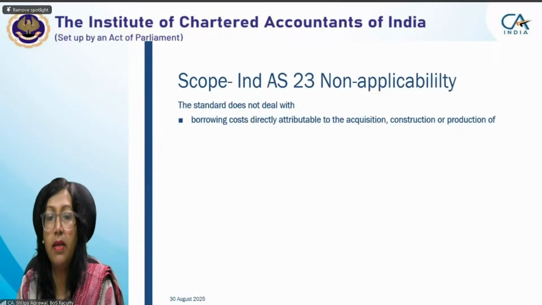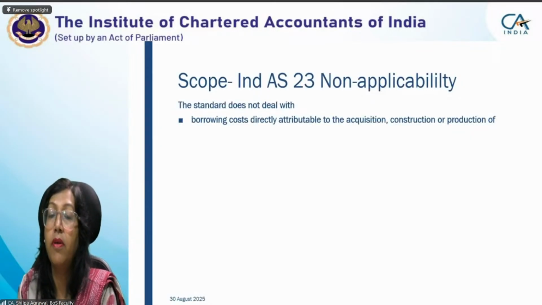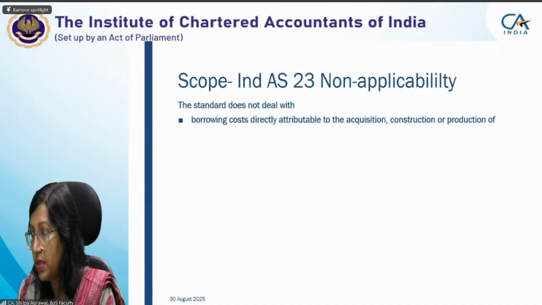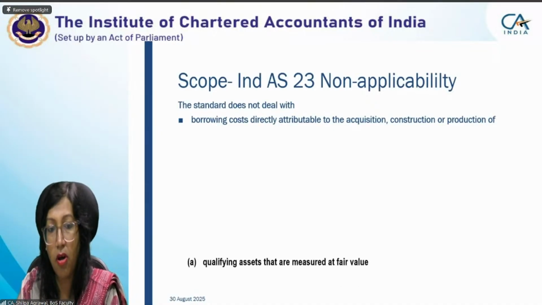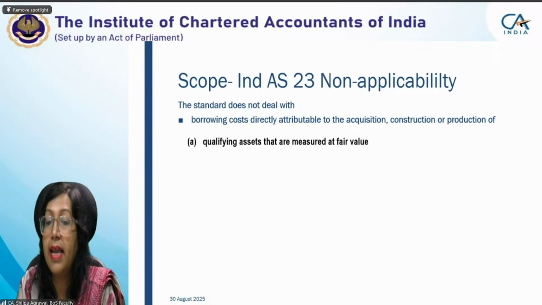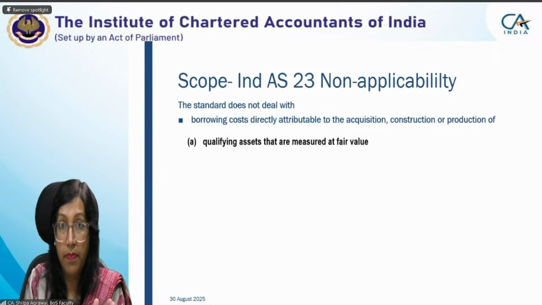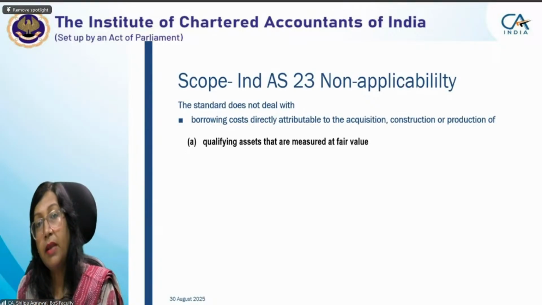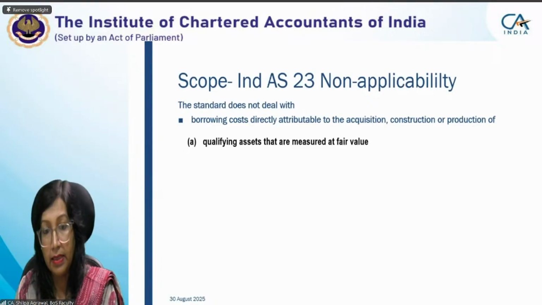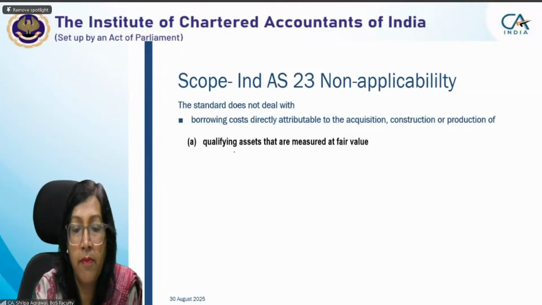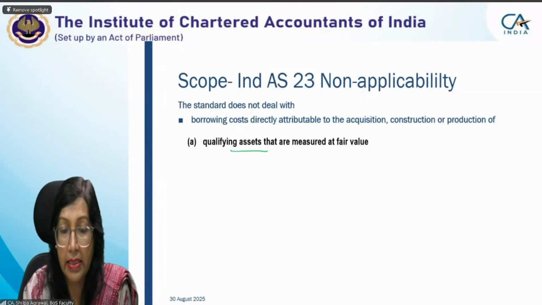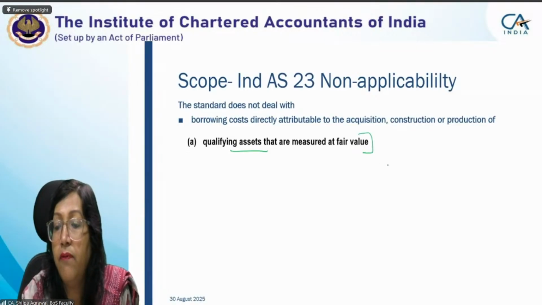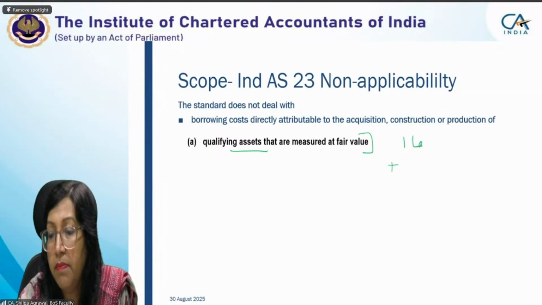Moving to the second part, the standard does not deal with borrowing costs directly attributable to the acquisition, construction or production of qualifying assets that are measured at fair value. See, whenever we measure anything at fair value, that particular value will appear in your balance sheet. Okay, and it is an asset, so the value will appear in your balance sheet. If it is measured at fair value, and beyond that fair value, if you are recognizing anything, suppose fair value is say 1 lakh.